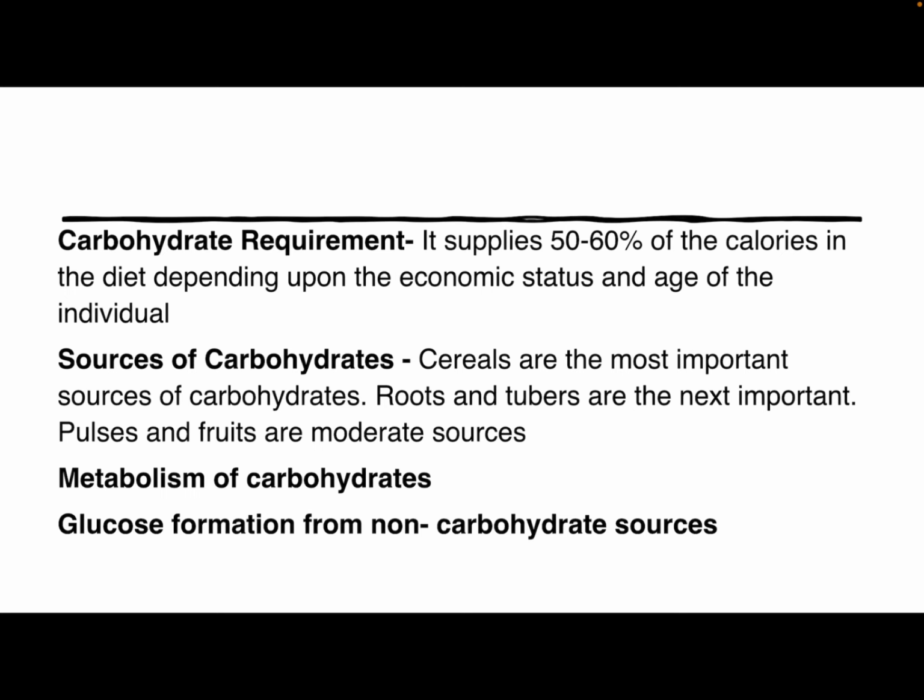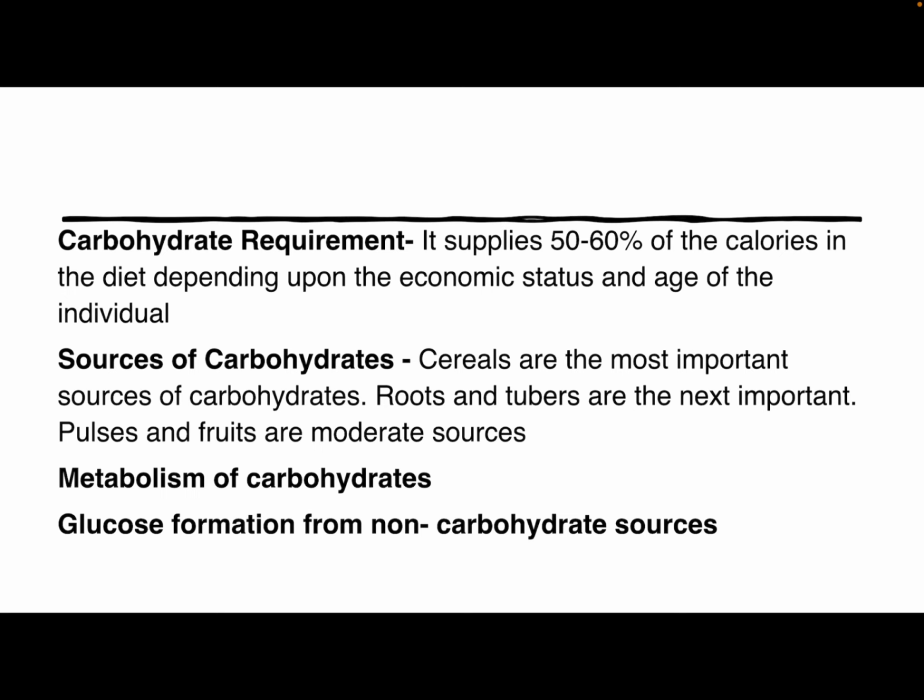And then metabolism of carbohydrates. Glucose, galactose and fructose absorbed in the intestine pass through the portal circulation to the liver. In the liver, a part of the glucose and the entire galactose and fructose are converted into glycogen. A part of the glucose passes into the general circulation and to the various tissues for being oxidized and used as energy. A small part of glucose is stored in liver and muscle as glycogen, and some portion of the glucose is converted into fat and stored in adipose tissue.